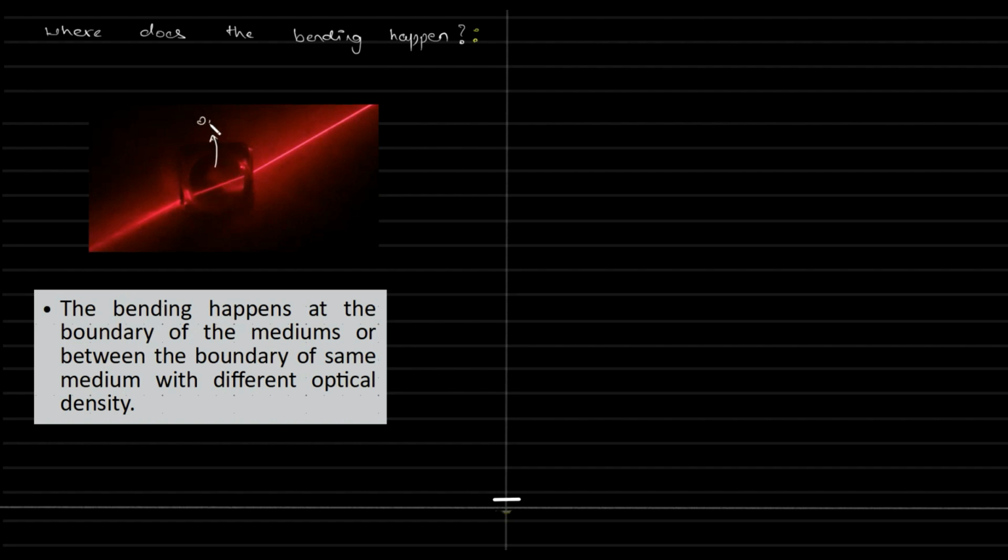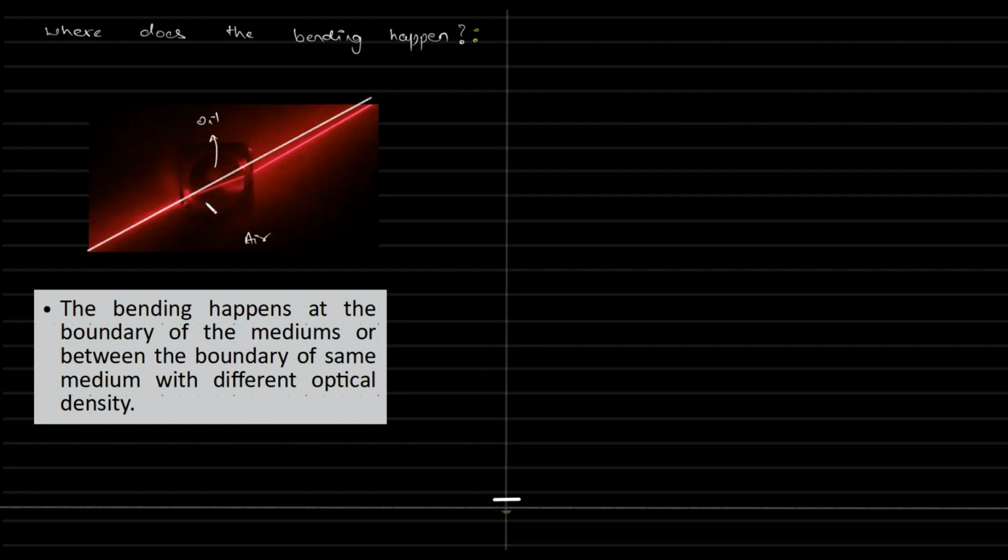So this is oil, outside is air, and this is glass, right? So what happened? A light which was supposed to go in this direction bent, and there's some shift and all of that, right? It's not going the same path. And that is because of the bending.